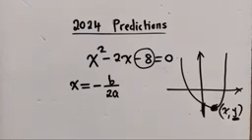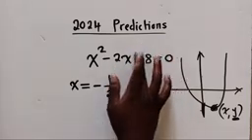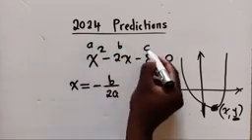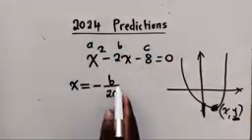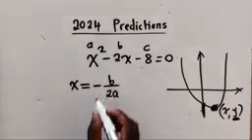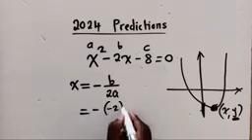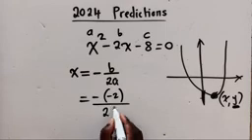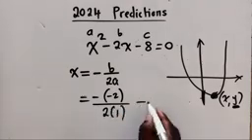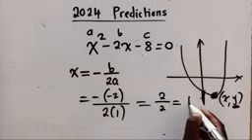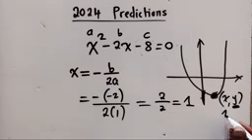So once you get this formula, you're of course going to say this is your A, this is your B, and this is your C. On our formula here, we only need A and B. So we're going to say negative, what is our A? It's -2 over 2, what is our A? It's a 1. This will give us a positive, so it will be 2 over 2, which is equal to 1. So we have found the x value at the turning point.